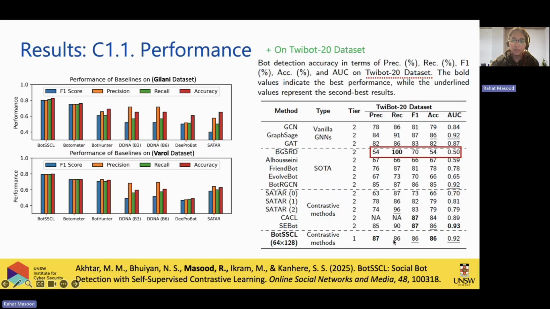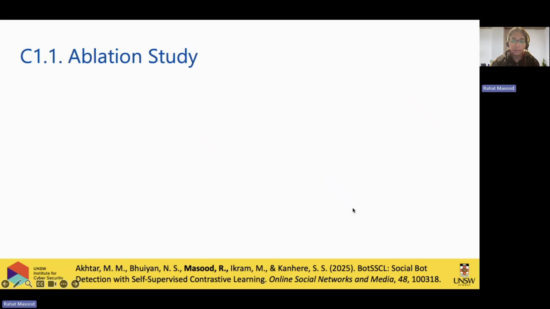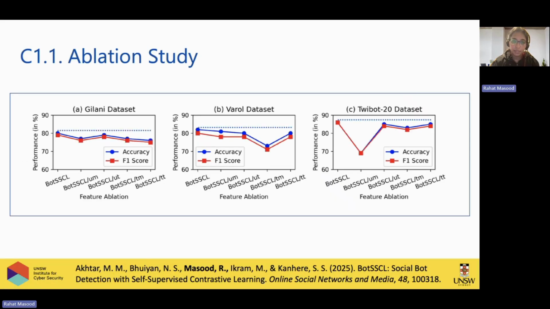So this was the method, and we also did some ablation study. The ablation study was very comprehensive in this work. We remove the different feature categories. For example, we remove user metadata and see how the accuracy looks. We remove user tweets and find out how it looks. But overall, we find that combining all these features gives you higher accuracy.